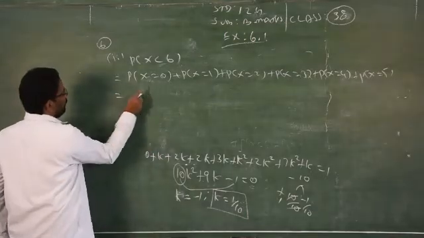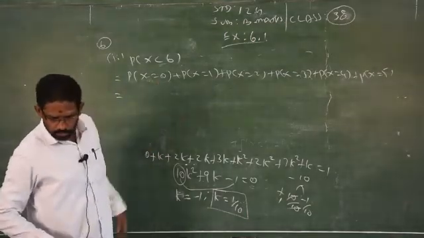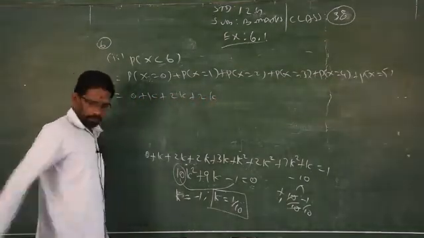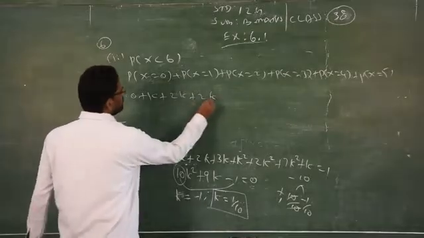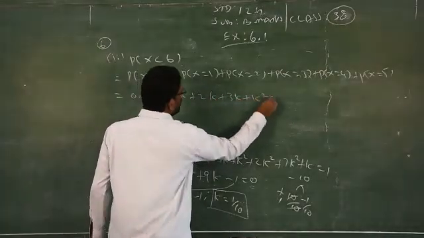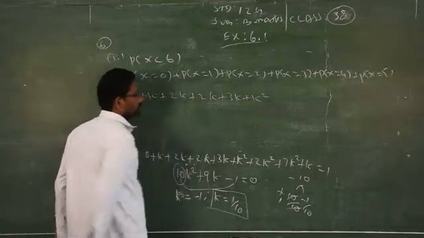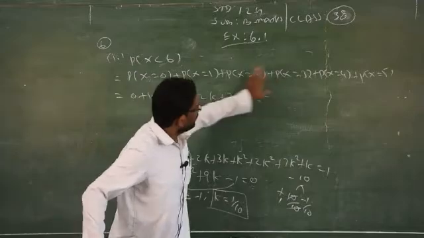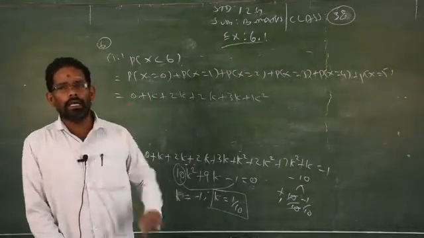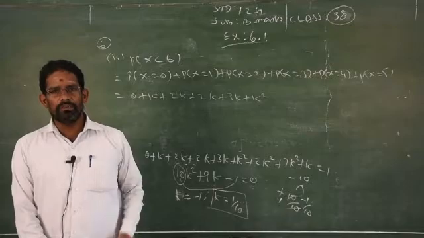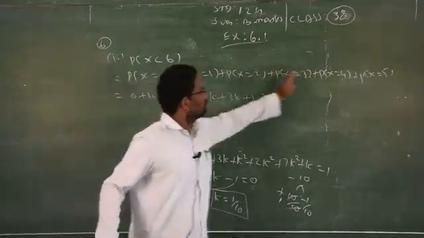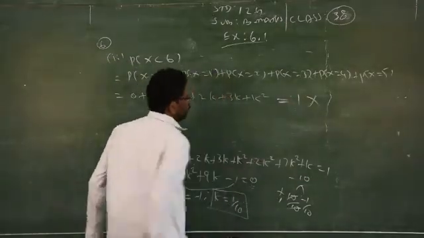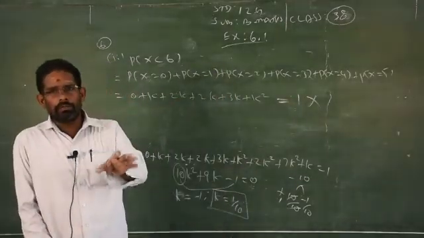Now you have to write the probability of x is equal to 0, that is 0 plus k plus 2k plus 2k up to 5: 3k plus k square, isn't it? Don't write is equal to 1, because only when you add all the probabilities is it equal to 1. But you are not adding all the probabilities given in the question. We are adding the probabilities only from 0 to 5. So in such a case you don't write is equal to 1. Your answer is wrong. Total probability is only 1.